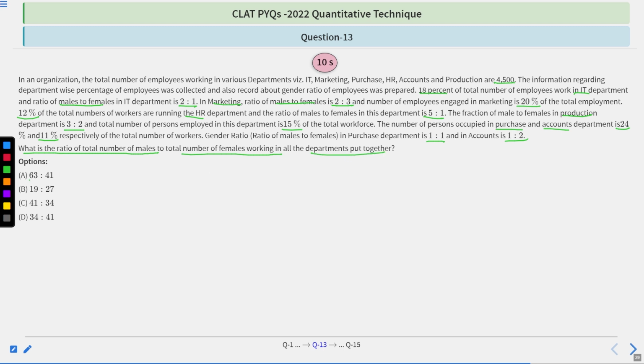Options: 63:41, 19:27, 41:34, 34:41. I hope the question is clear to you. So you will have 10 seconds to try this question. After 10 seconds, we'll move towards its correct option and its explanation. So your time starts now.